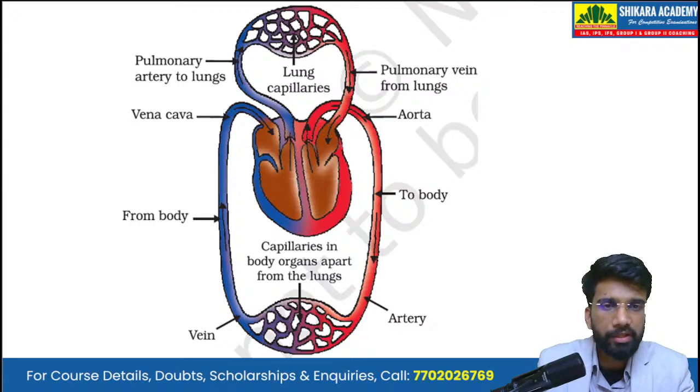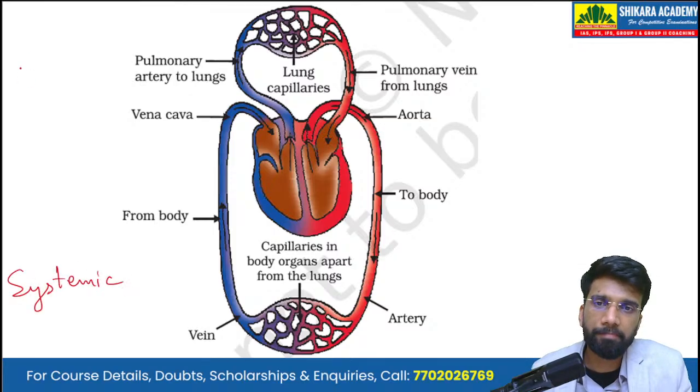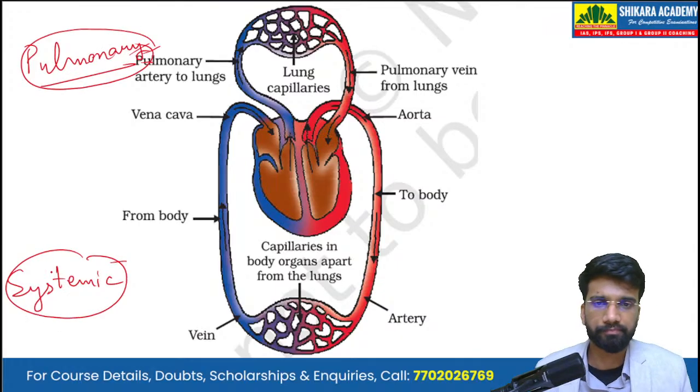Now, when we look at the circulation of the blood in the body, we say that in humans we have double circulation. Double circulation means one is the systemic circulation and the other is the pulmonary circulation. So this is the basic schematic.